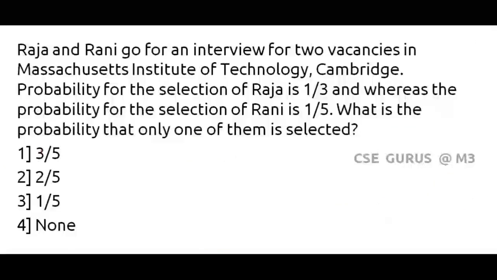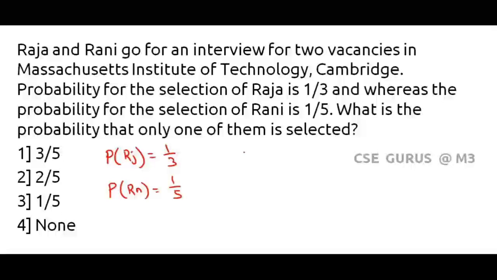Raja and Rani go for an interview for 2 vacancies in MIT, Cambridge. Probability of the selection of Raja is 1 by 3. Whereas the probability of selection of Rani is 1 by 5. What is the probability that only one of them will be selected? Only one of them is selected.